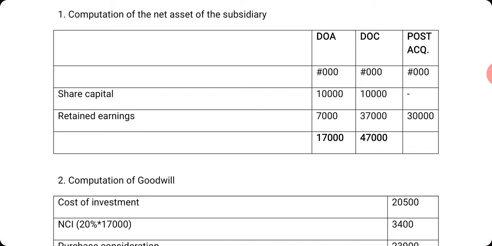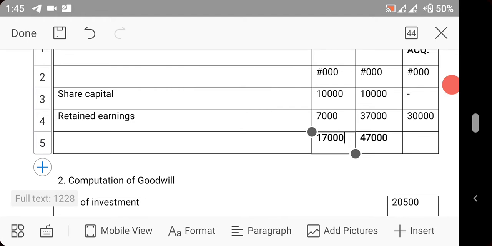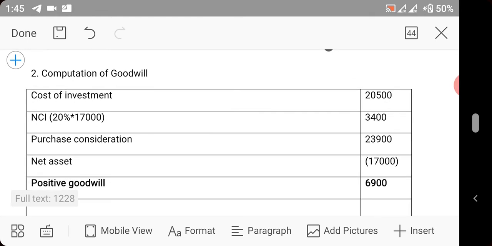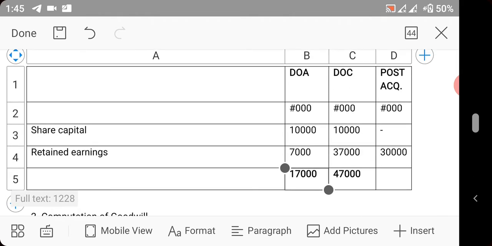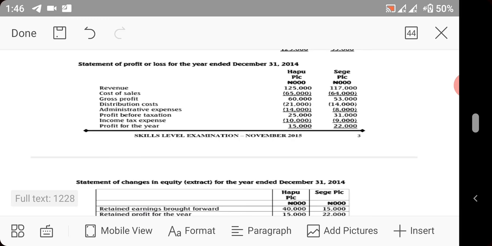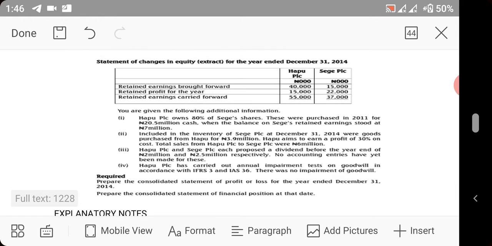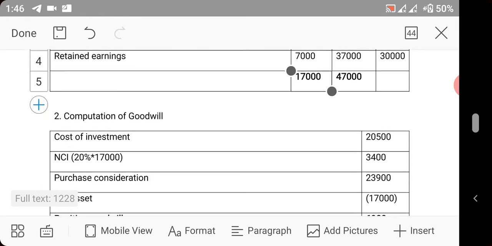Then we have date of consolidation. We have 37 million as retained earning. So we are now at 47, but we are interested in the 17,000. So we'll calculate our goodwill. Cost of investment is 20.5 million. That was what the asset was purchased for. You can see it in the additional information. They said it was purchased for 20.5 million naira cash. So that is how we got that value here.